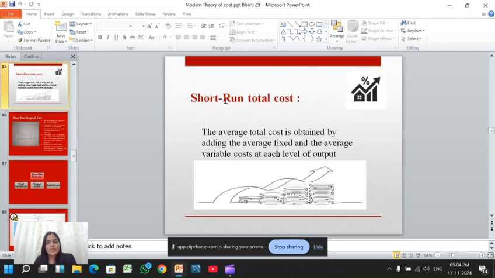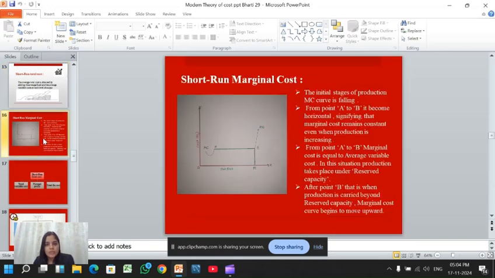Now, short run total cost. Total cost is the combination, adding the average fixed cost and average variable cost. So, this is the average total cost. In the initial stage of production, the MC curve is falling.